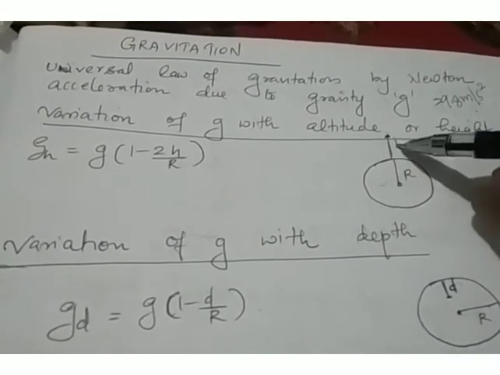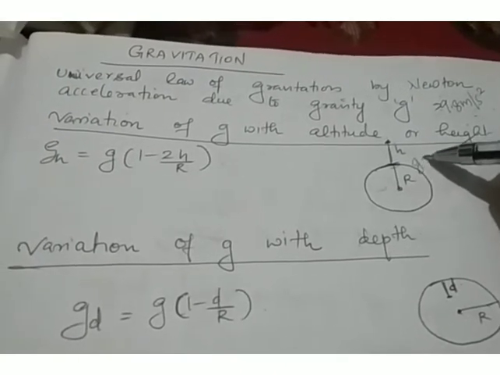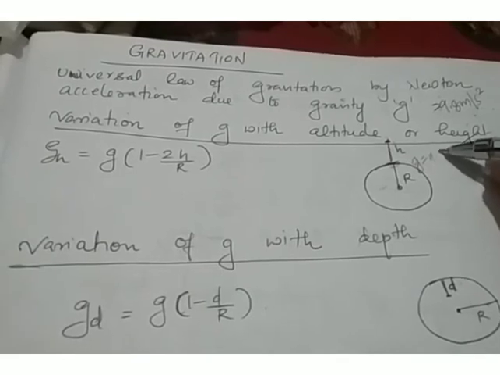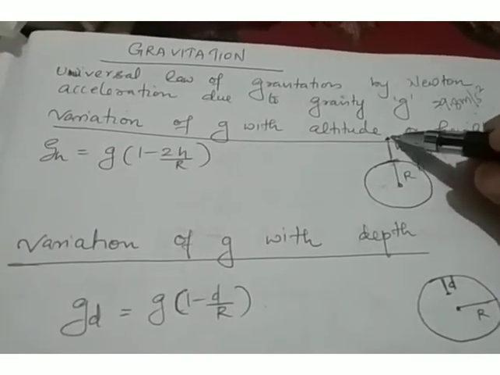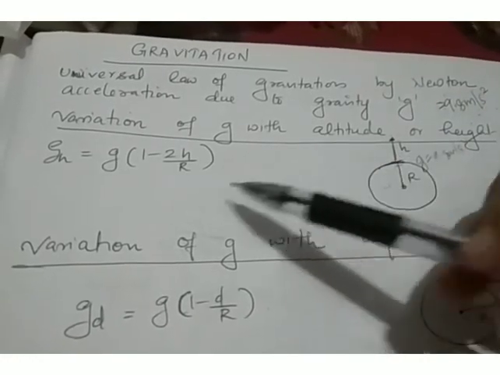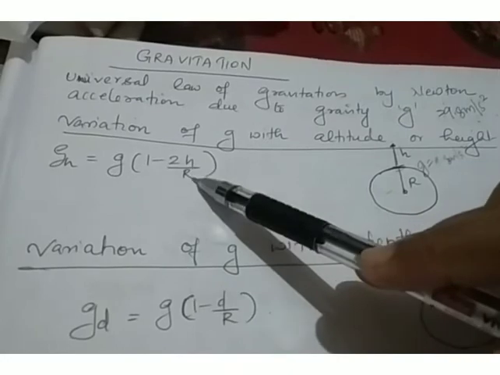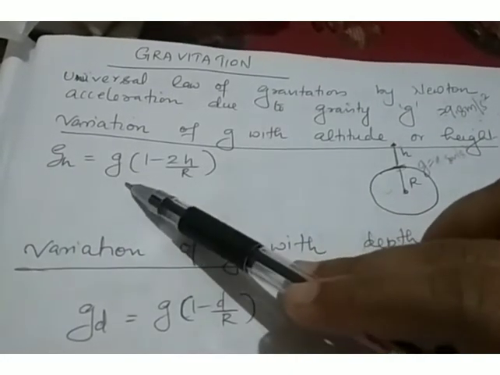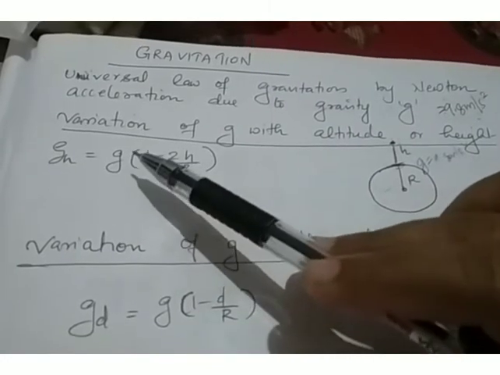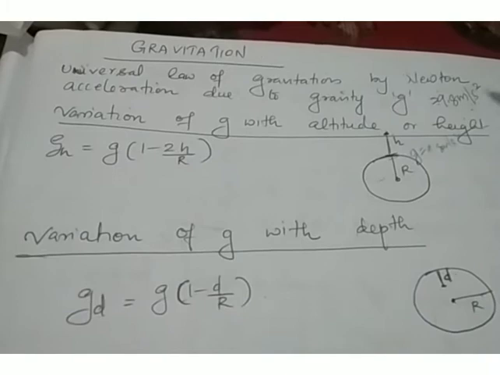On the surface of the earth, the value of g is 9.8 meter per second square. As we move above the surface of the earth, the value of g decreases, because g_h = g(1 - 2h/R). From this it is very clear that g_h is less than g. So the acceleration due to gravity decreases as we move above the surface of the earth.